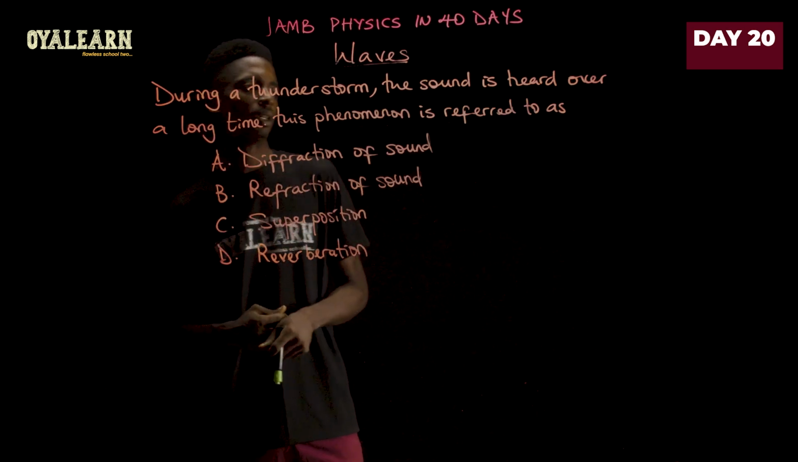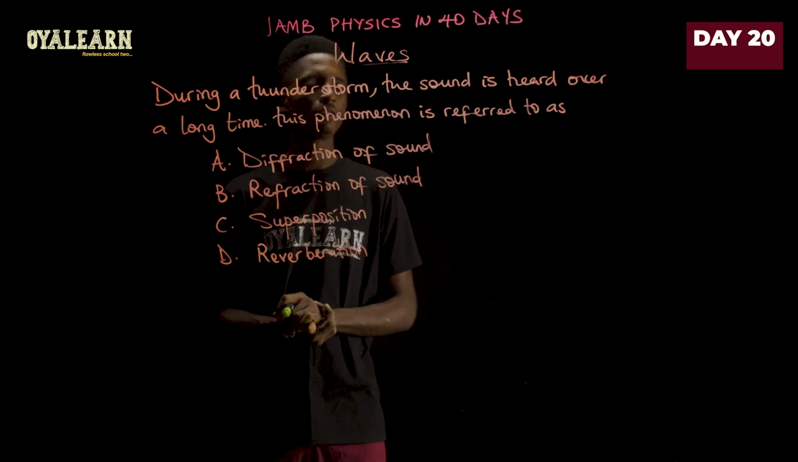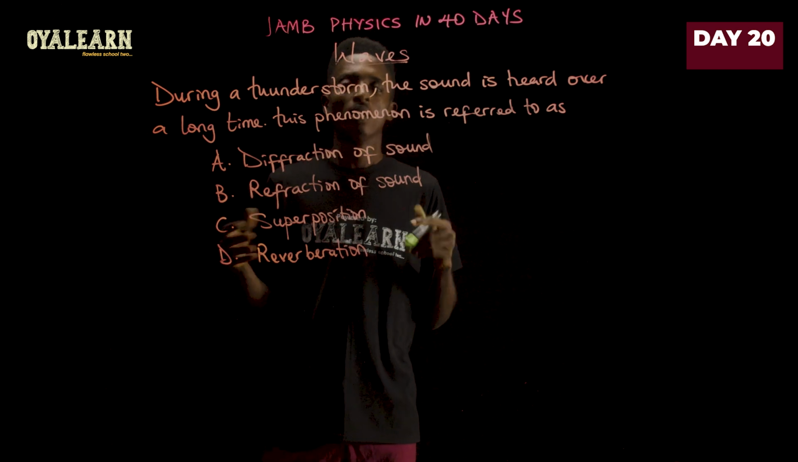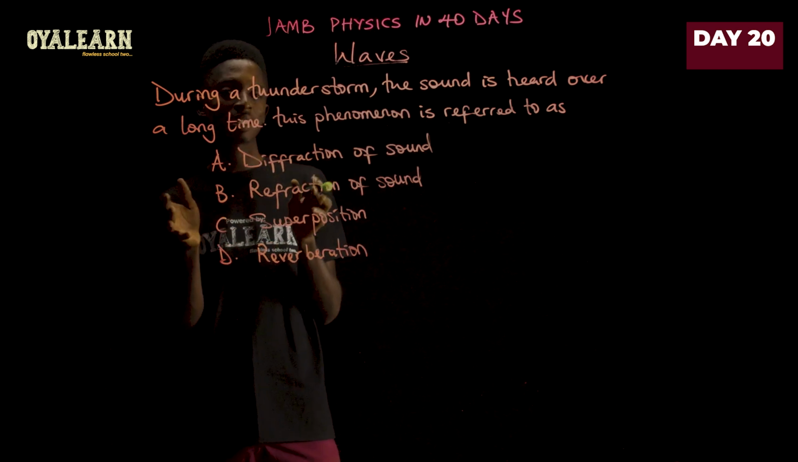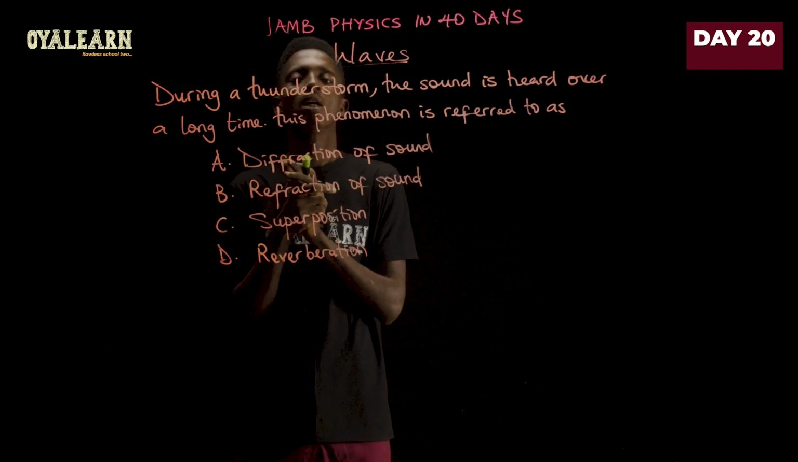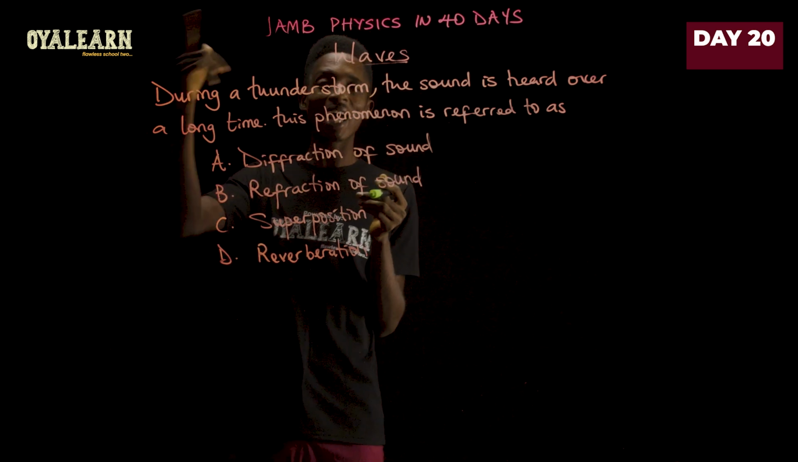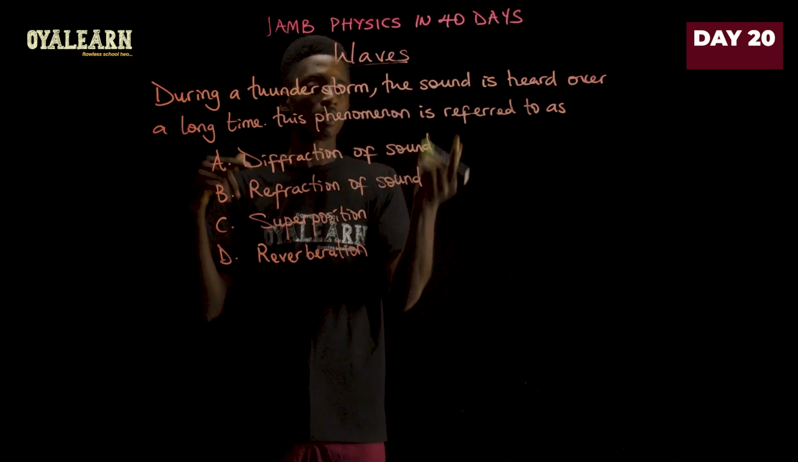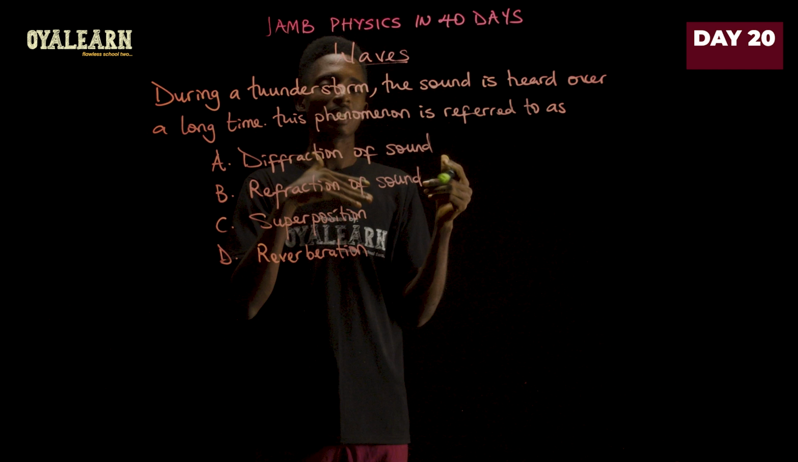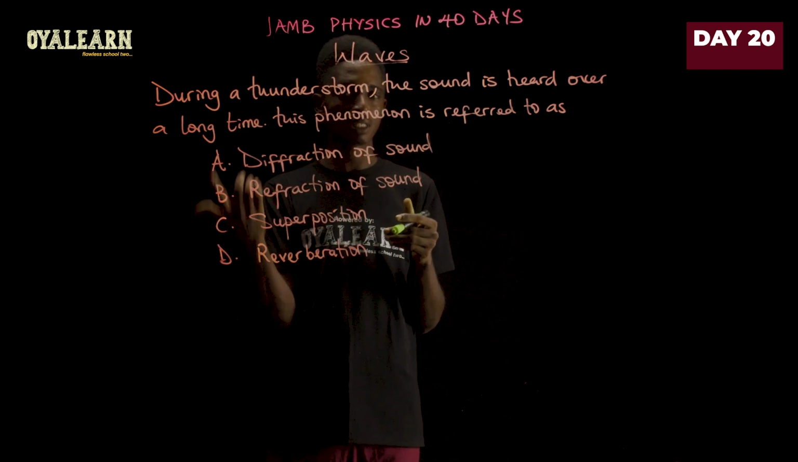During a thunderstorm, the sound is heard over a long time. This phenomenon is referred to as... Now, there are quite a number of questions that can be asked using thunderstorm as the basis of knowledge, right? One of them is, for example, why is it that we see lightning before we hear thunder? That is because the speed of light is way faster than the speed of sound.